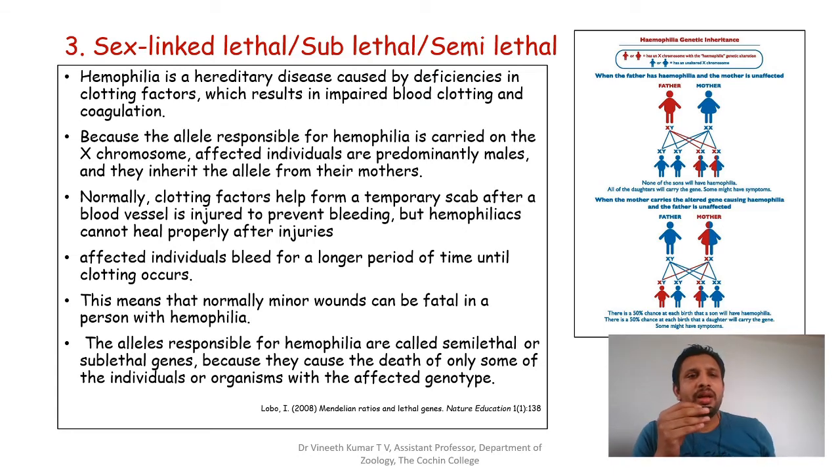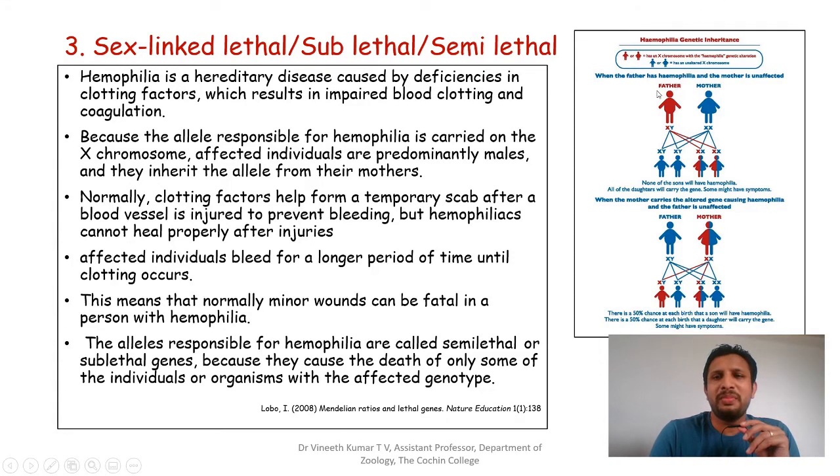So hemophilia, as I said, is a clotting deficiency because the allele responsible is carried on the X chromosome. The affected individuals are predominantly males, as you can see here. That means a male always has more chance to get affected. When both the individuals have hemophilia, then there is more probability of getting a generation with hemophilia. But when a hemophilic man marries a normal woman, or a carrier woman is marrying a normal man, this particular law can be applied.